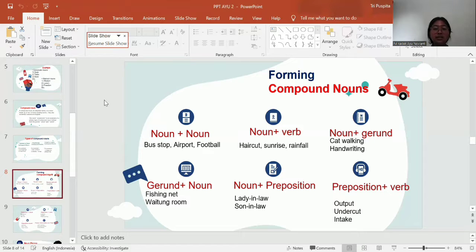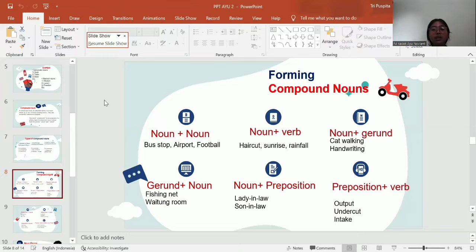The fourth is gerund plus noun. This is the opposite of noun plus gerund. For example, fishing net and waiting room. Fishing and waiting are gerunds and net and room are nouns.